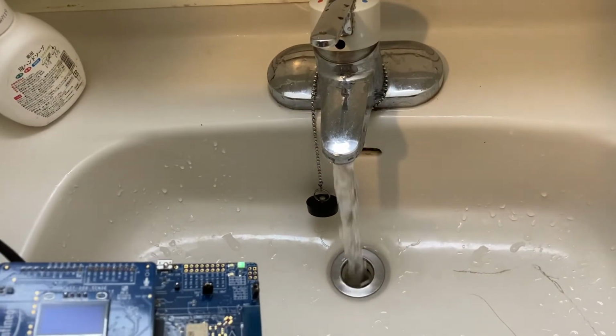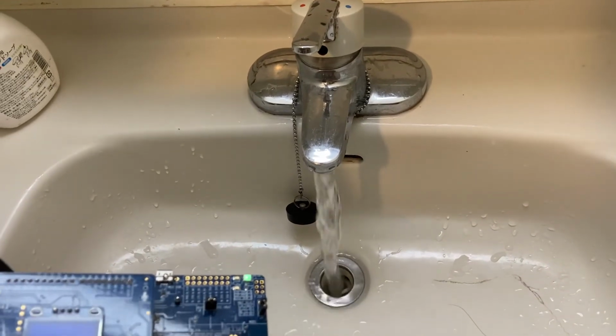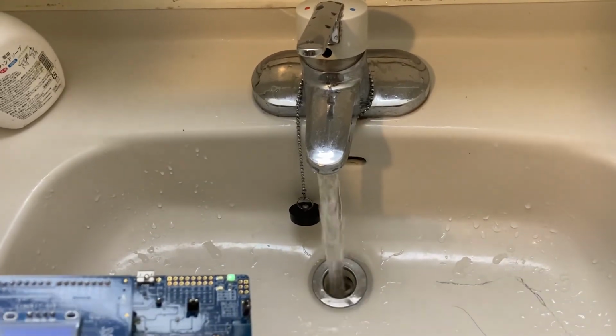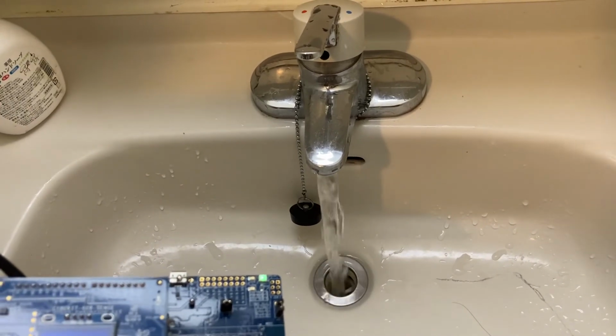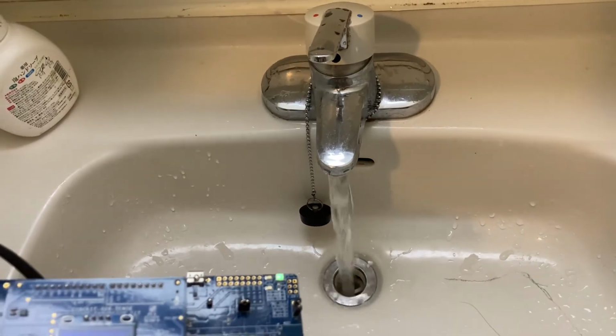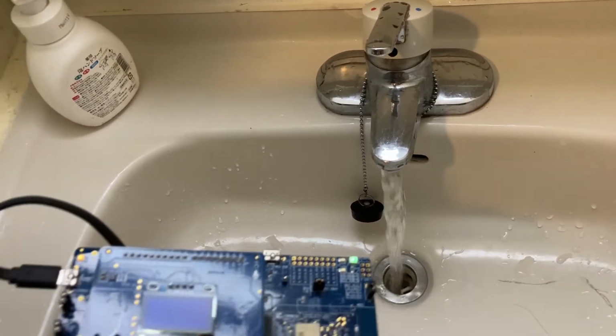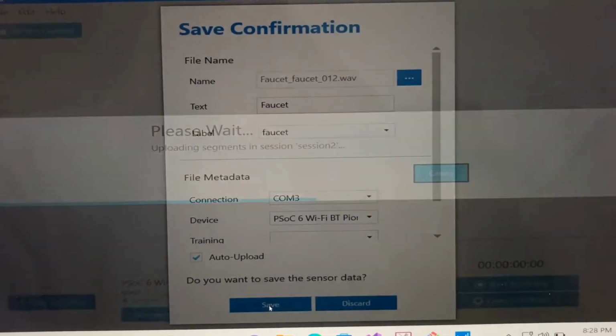So now I am going to record the running faucet data. The data will be recorded for 10 seconds and it will be auto-stopped. And we can save the data and it is uploaded to the SensiML cloud.